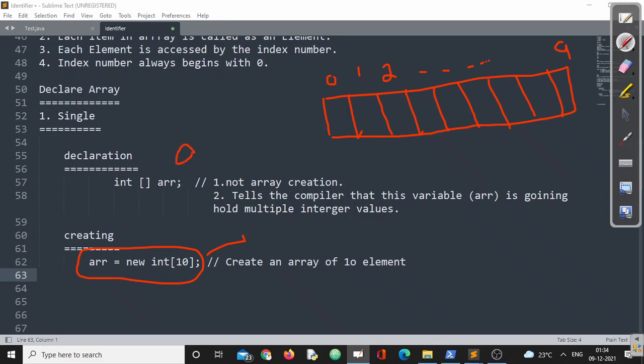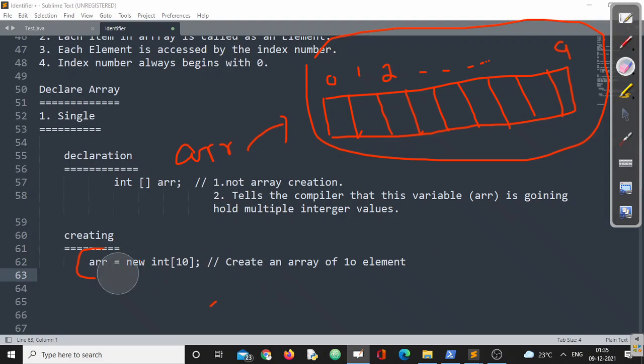And what is ARR? Remember, ARR is a reference to this particular area. Since we have used the keyword new, basically what we are doing is creating an object. So the conclusion is every array in Java is an object, right? You can clearly see that while creating an array, we are using the keyword new.